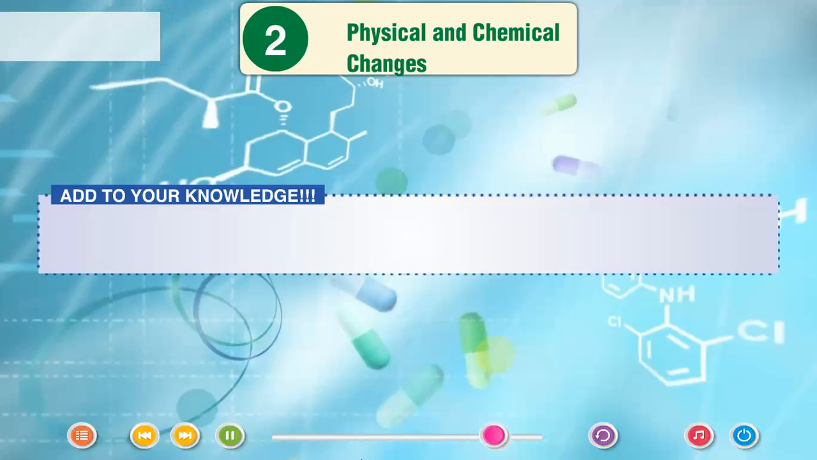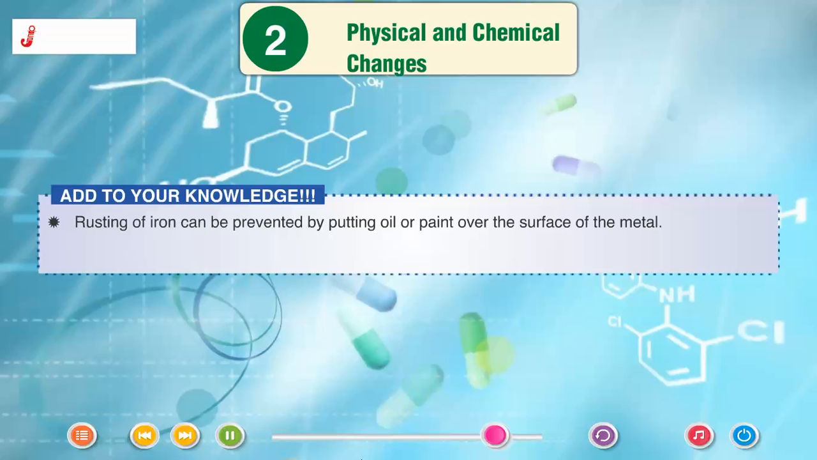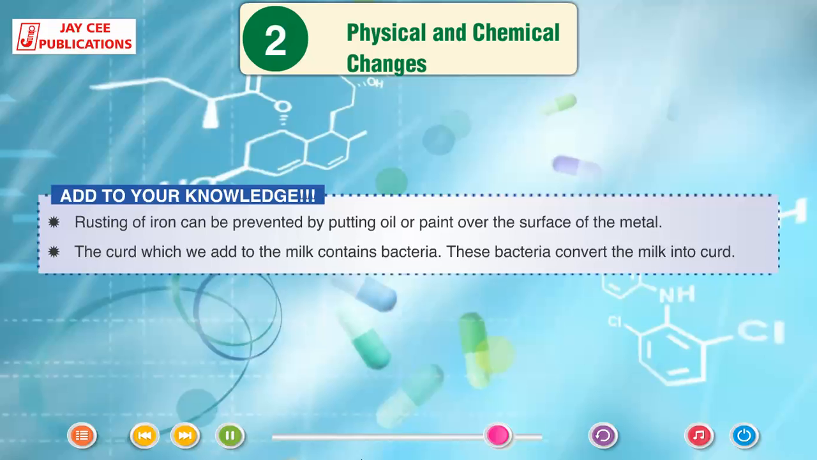Add to your knowledge. Rusting of iron can be prevented by putting oil or paint over the surface of the metal. The curd which we add to the milk contains bacteria. These bacteria convert the milk into curd.